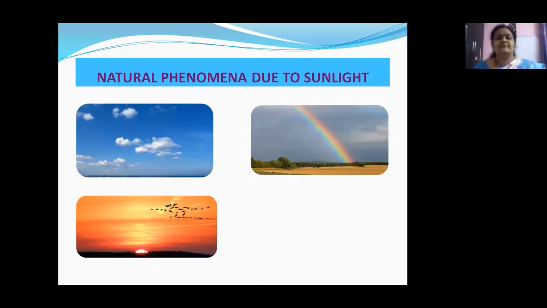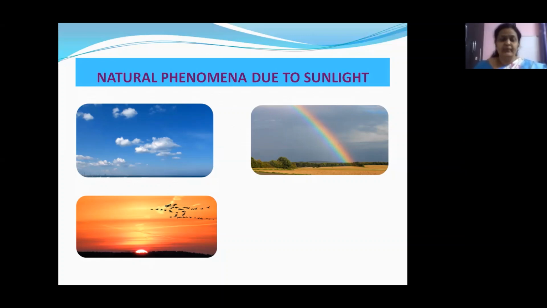Look at this beautiful reddish colored sky, isn't it, children? When do you get to see this type of sky? Yes, usually we see this in the mornings or in the evenings. That is, during the sunrise and during the sunset, the sky appears to be red in color or orange in color. This is again due to the scattering of light.